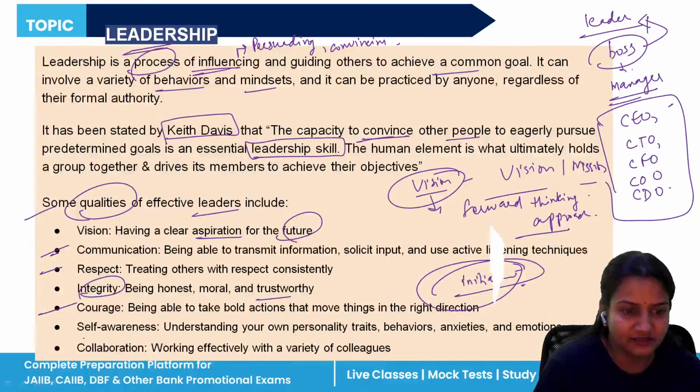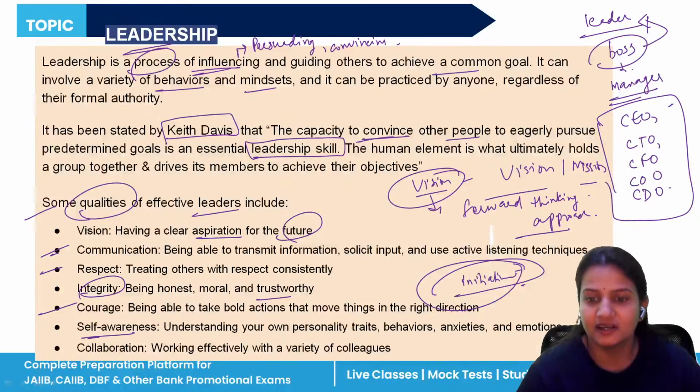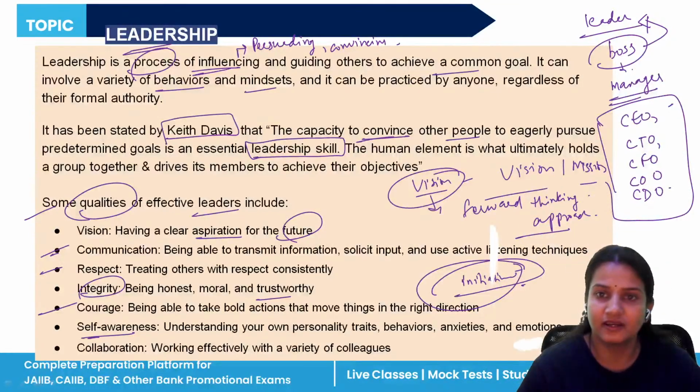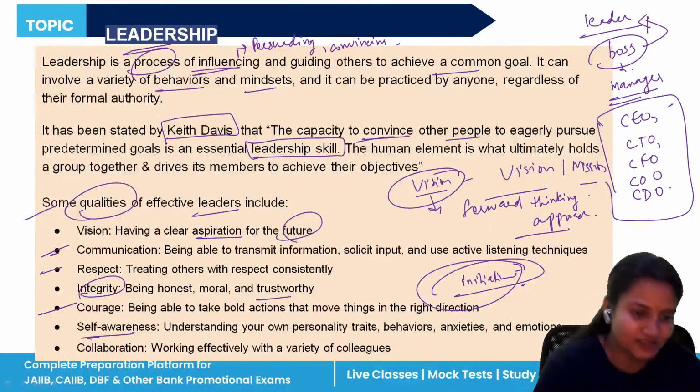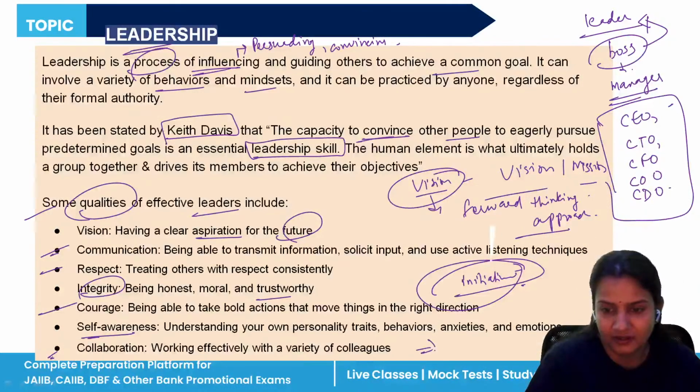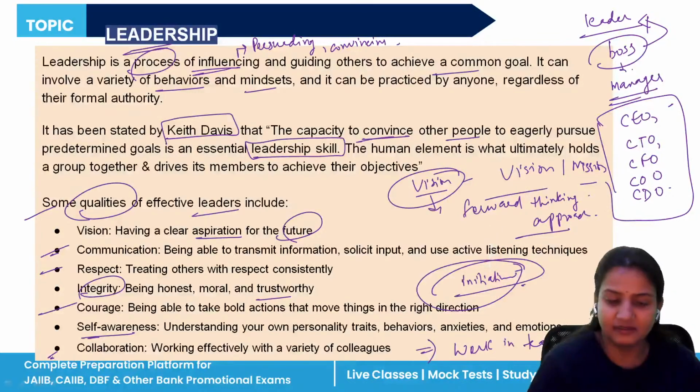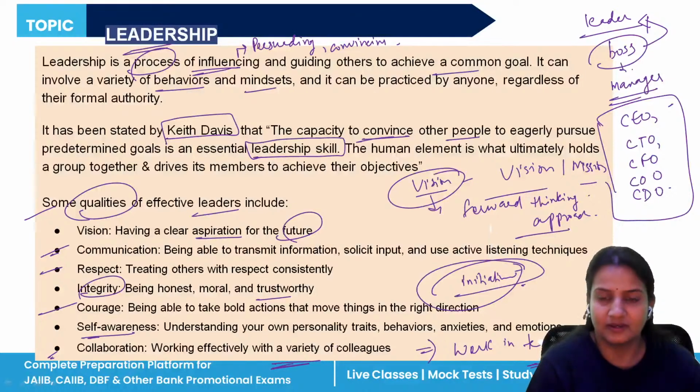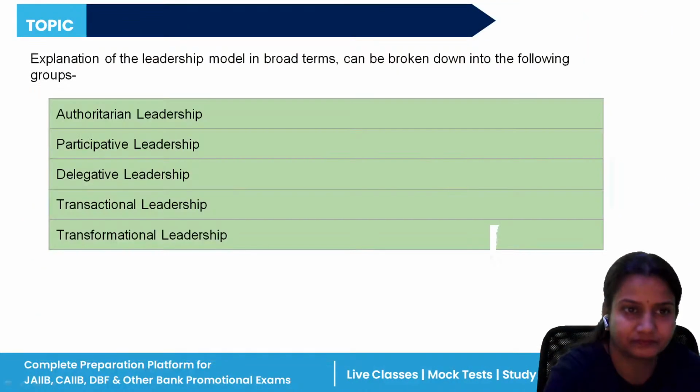The self-awareness, that is, a leader should be a person that should know what kind of behavior he or she is giving to the organization, how he or she is behaving with other people who are present in the organization. And last is the collaboration, means he should work in a team manner. Rather than working individually, a leader should work in teams so that they can easily grow, easily achieve their goals.